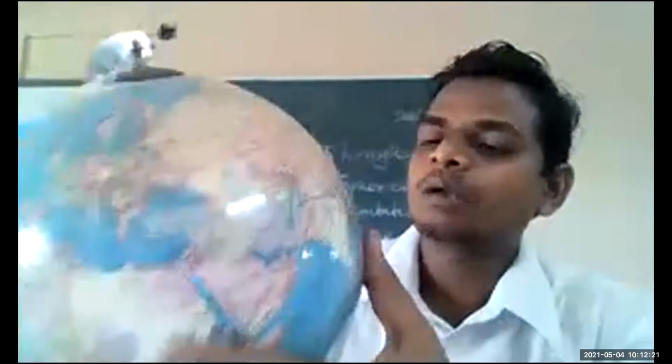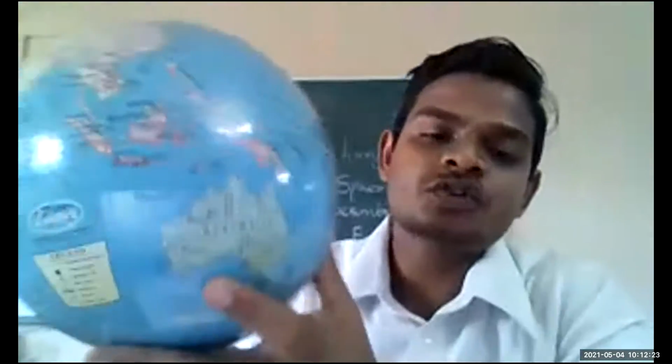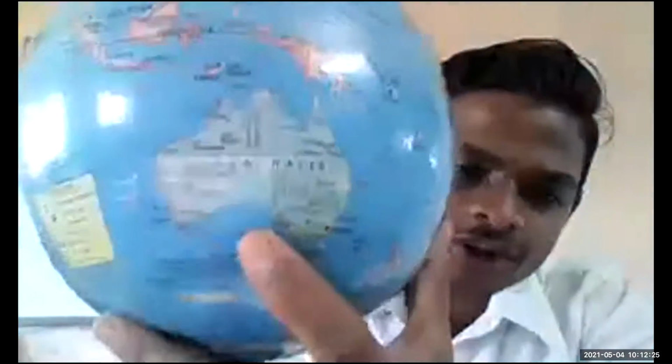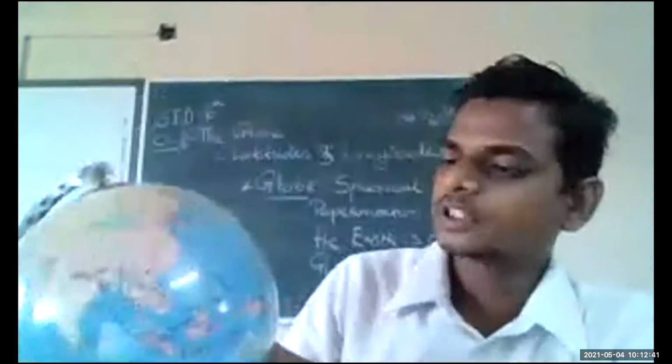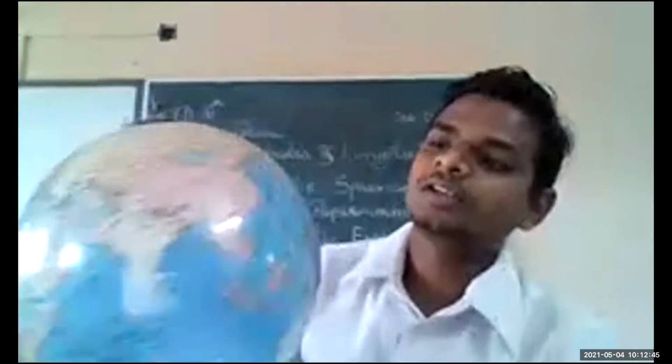Then one country, Australia, the continent. Australia, it is here. Are you able to see these continents of the earth? Just show me your hand. Show me the thumb. Yes, good.